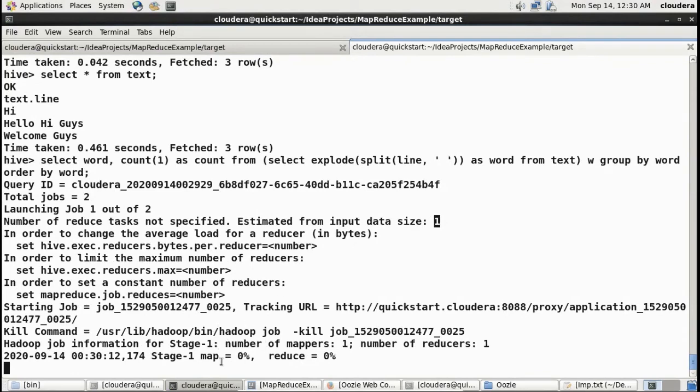If you remember, the same map 0%, reduce 0% appeared in the MapReduce program through Java which we submitted. Here we submitted the query, but the underlying framework Hive is using to evaluate it is also MapReduce. But you do not have to write the long Java code for that. Just a simple query, and it is running. Let's wait for it.